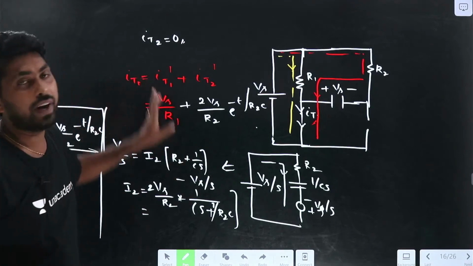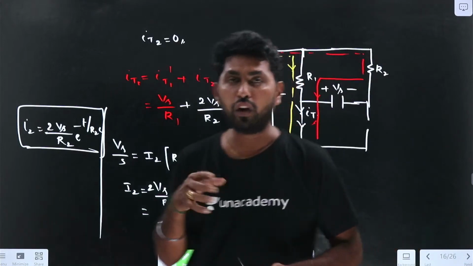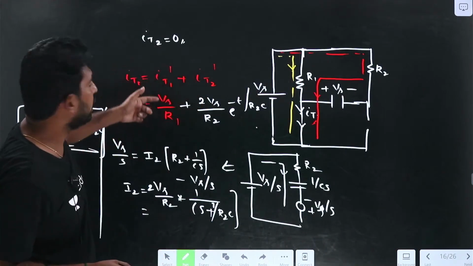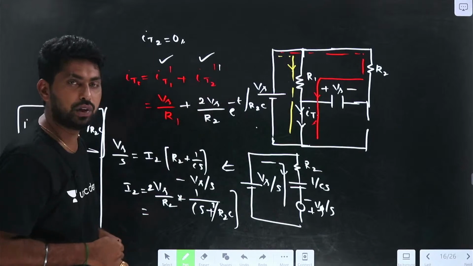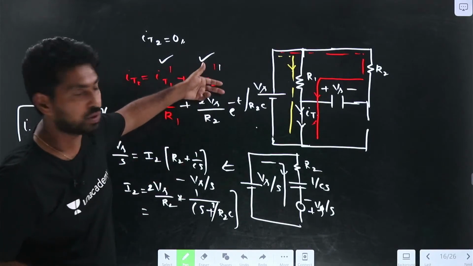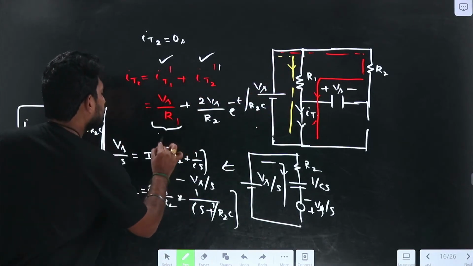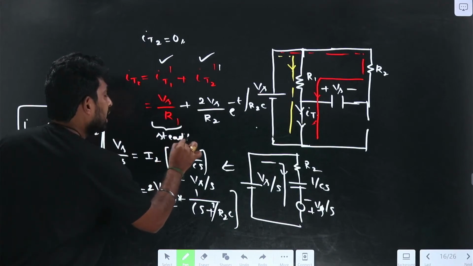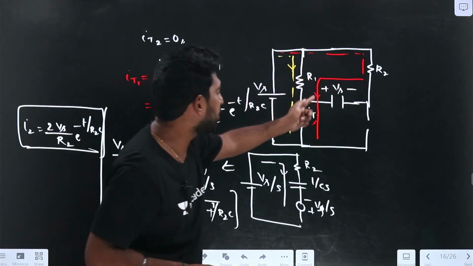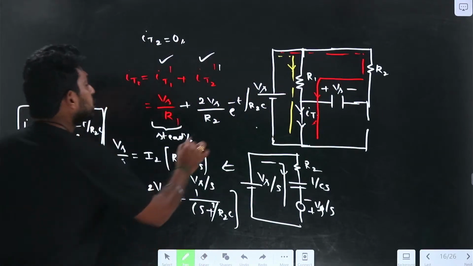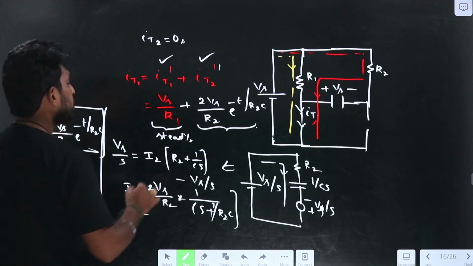Now we have found the current flowing through thyristor 1. How have we found it? The current flowing through thyristor 1 equals IT1 dash plus IT2 dash, that is IR1 and IR2. The current flowing through IR1 equals Vs by R1, which is the steady state value. The second one is the current flowing through R2 and this capacitance. If I find that, I will get the value 2Vs by R2 into e power minus t by R2C. So this is the transient value.